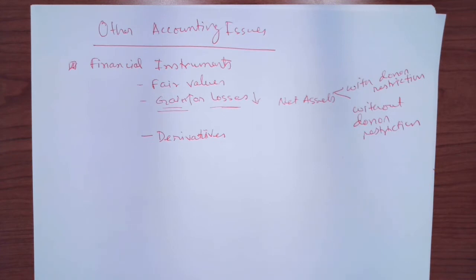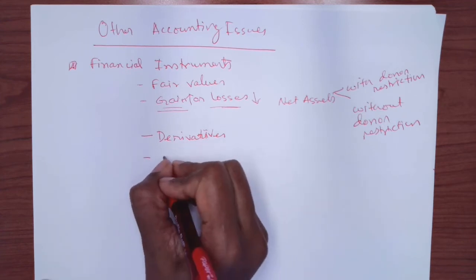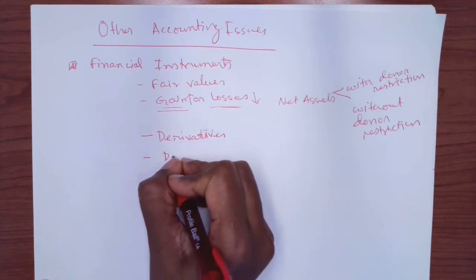Now you will also see that if you receive any dividend or interest or any other investment income, it's just like the gains or losses related to those investments, and you have to look at whether there are any restrictions from the donor, and you will also record those investment-related income.